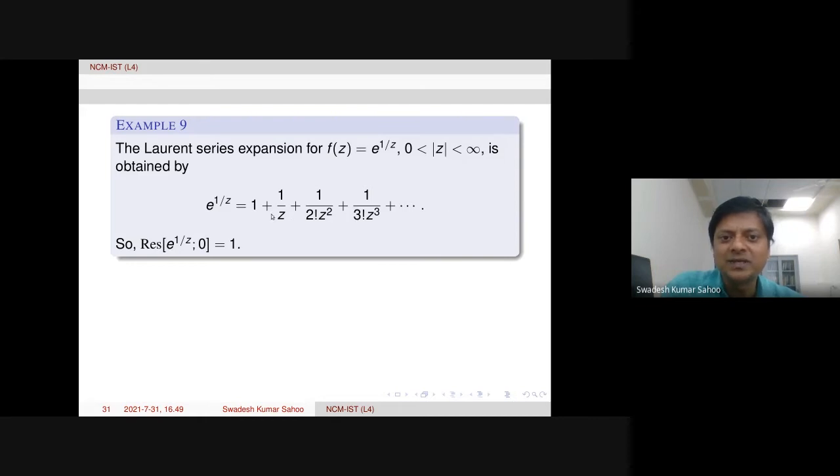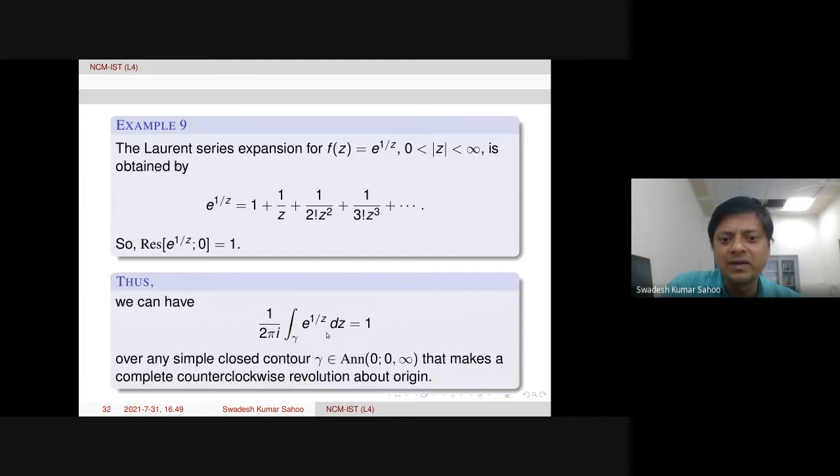And here the coefficient a minus 1 is actually 1 again. The coefficient of 1 over z is actually 1. So therefore the residue of this function at the origin, because this series is also about the origin, is equal to 1. So in the same way this integral value is also 1. So 1 over 2 pi i integral over gamma, any gamma you can take in this annulus or the deleted neighborhood of origin, then this value will be 1 because the residue is 1.